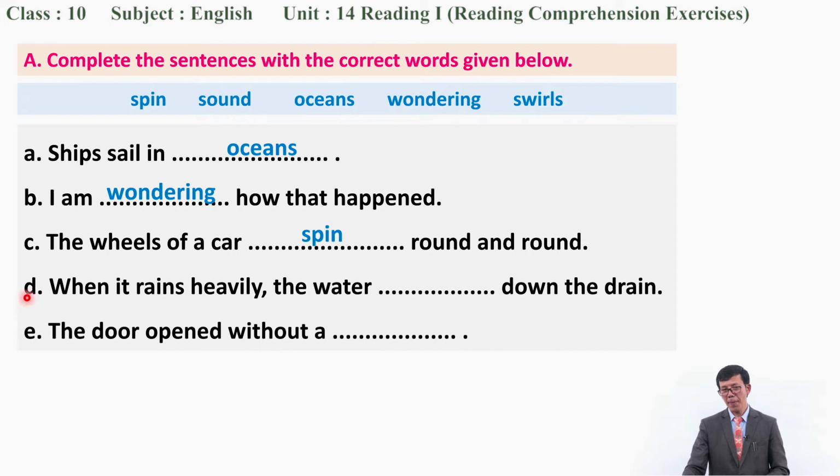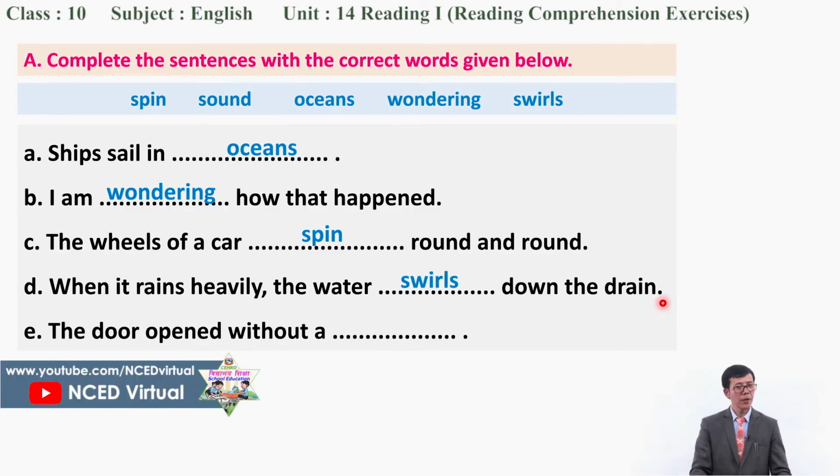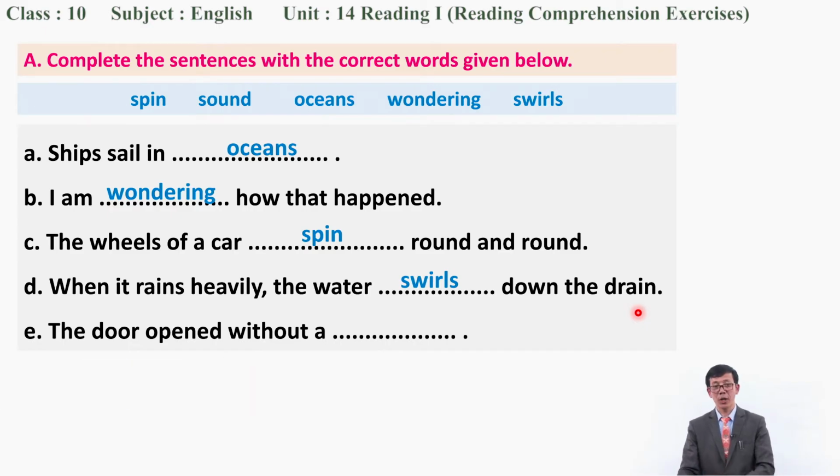And let's see about D. When it rains heavily, the water down the drain. Can you please guess which word goes there? So, what have you guessed? Very good. The right word is swirls. It swirls down the drain. When it rains heavily in the summer, right? It swirls down the drain, down the river, okay? You see there. And the door opened without a...